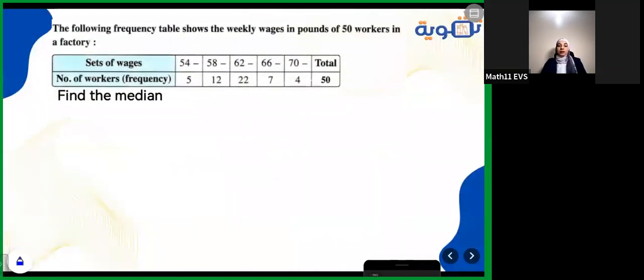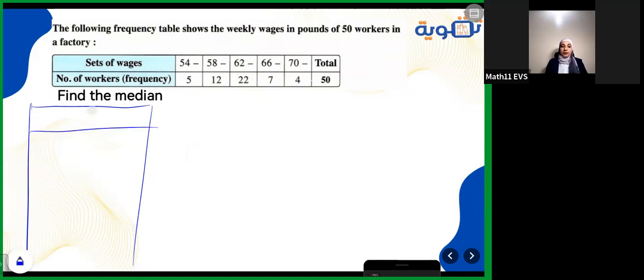Let's get to the next one. It's finding the median. How to find the median for these values? You have two methods to find the median. You can find it using the ascending frequency distribution or the descending frequency distribution. Okay, so how to find it using the ascending? Just form a table consisting of 2 columns only. You have here the ascending and you have the frequency.